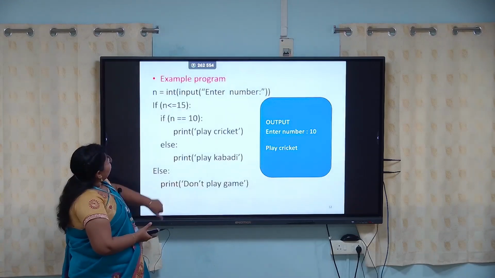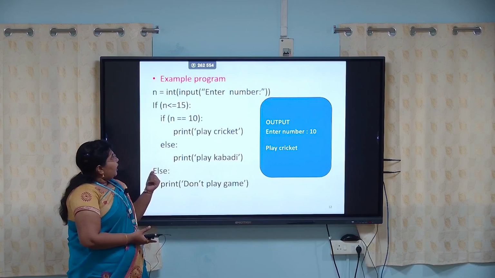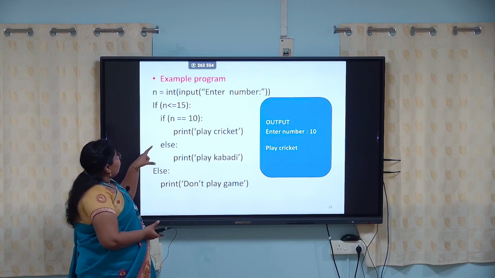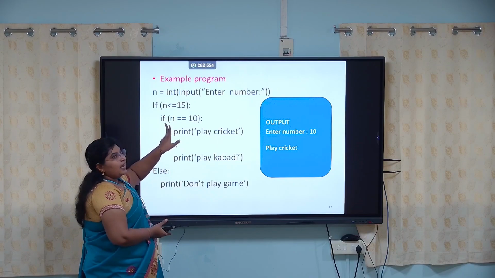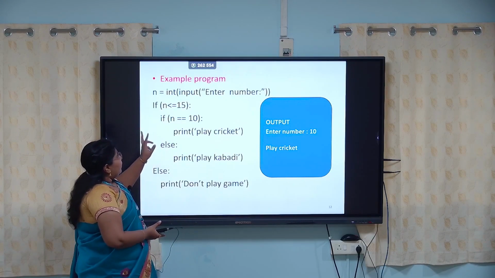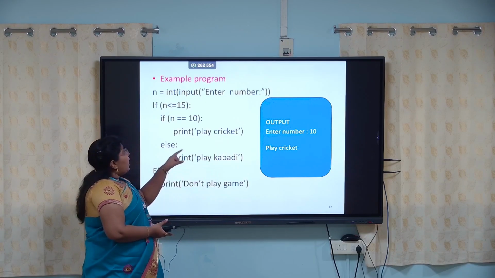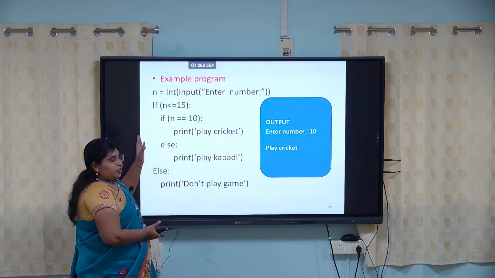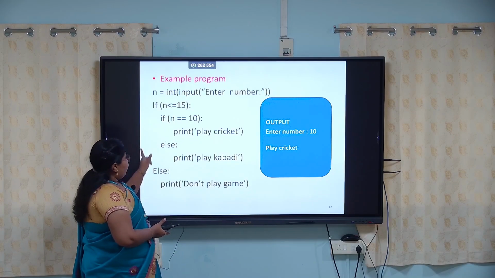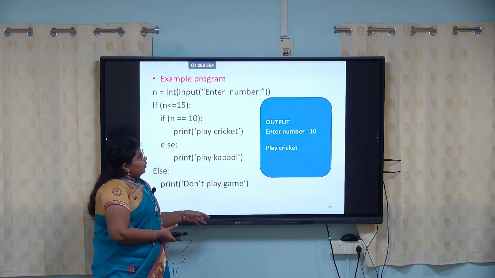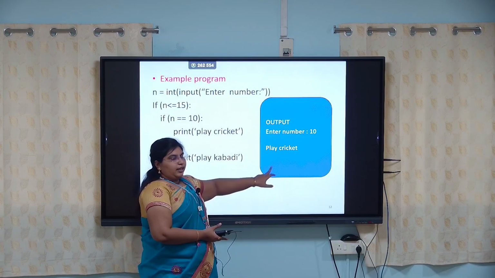This is the syntax. The example program of the nested if statement is: we get the input from the user as n, and here we check whether n is less than or equal to 15, and then again check whether n is equal to 10 or not, and then we print "play cricket", otherwise it will print "play kabaddi". Only when the first condition is true will the next condition be checked, otherwise it will print "don't play game". So here we get the input as 10, so that's why we get the output as "play cricket".